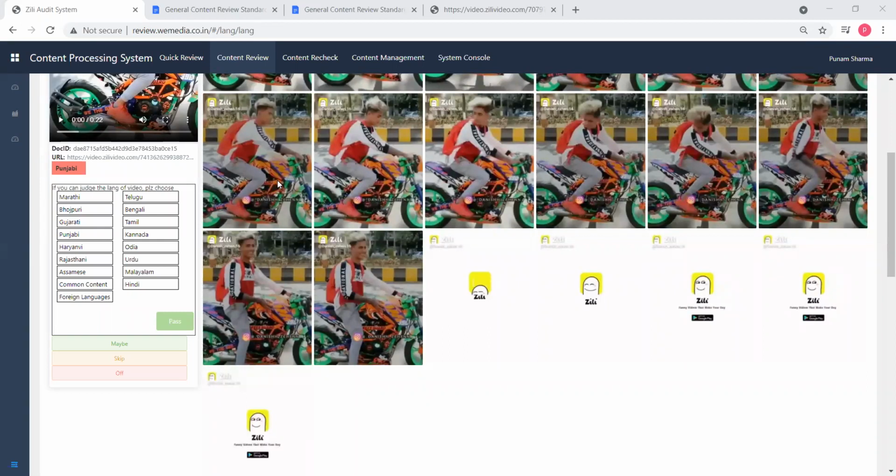But there is an exception in the background music. For background music, there are 3 rules that I've already explained: Bollywood music, English music, as well as foreign music, you can consider under the common content. But not the regional part.